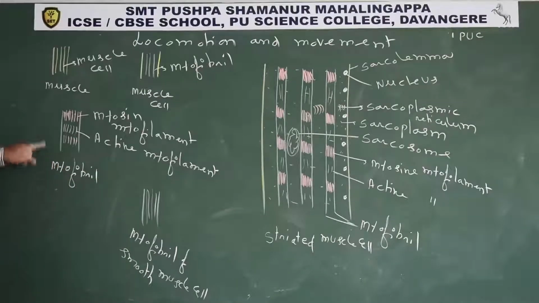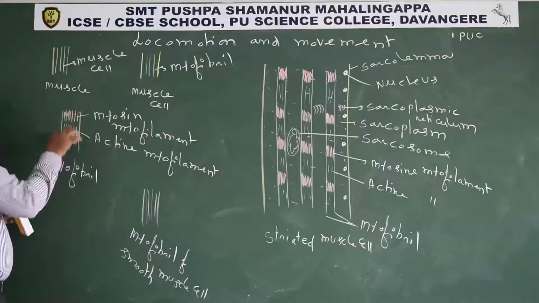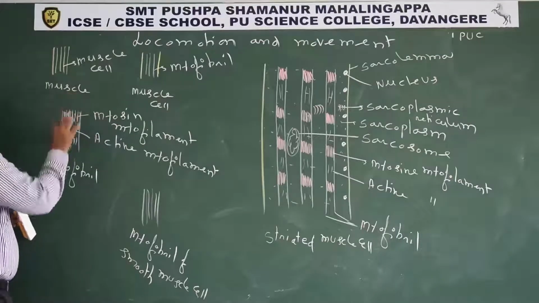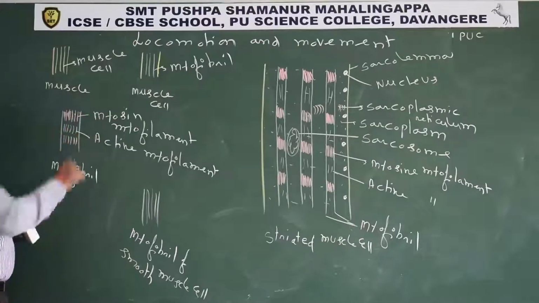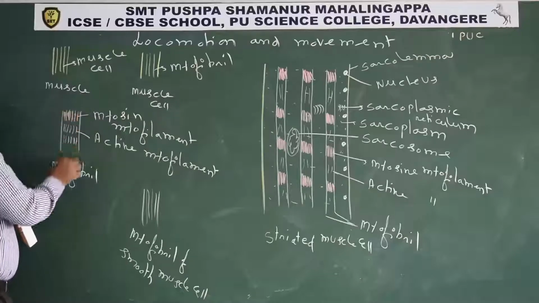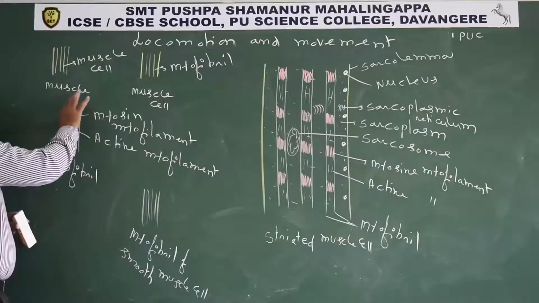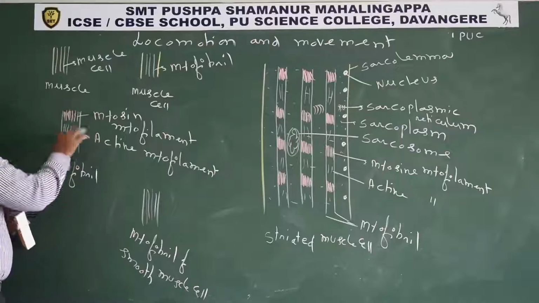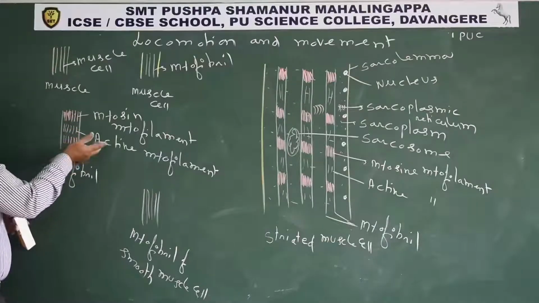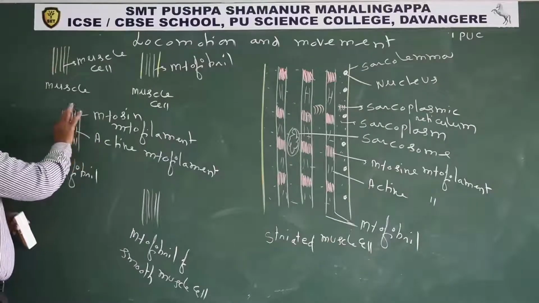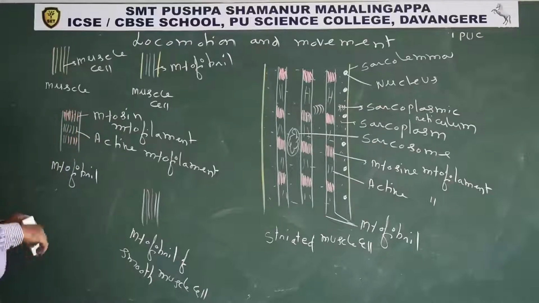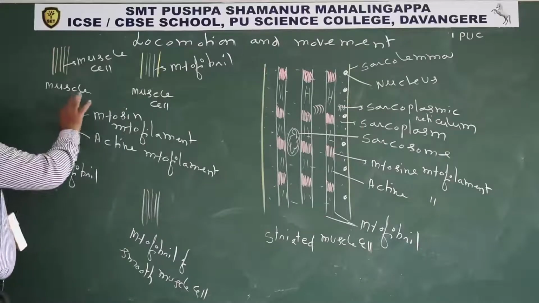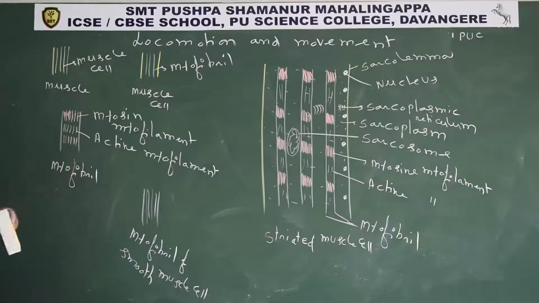In striated myofibril and cardiac myofibril, myofilaments are arranged alternately, myosin myofilaments and actin myofilaments. The part of the myofibril containing only myosin filaments is known as the A band. The part generally containing only actin myofilaments is known as the I band. A band and I band are arranged alternately.